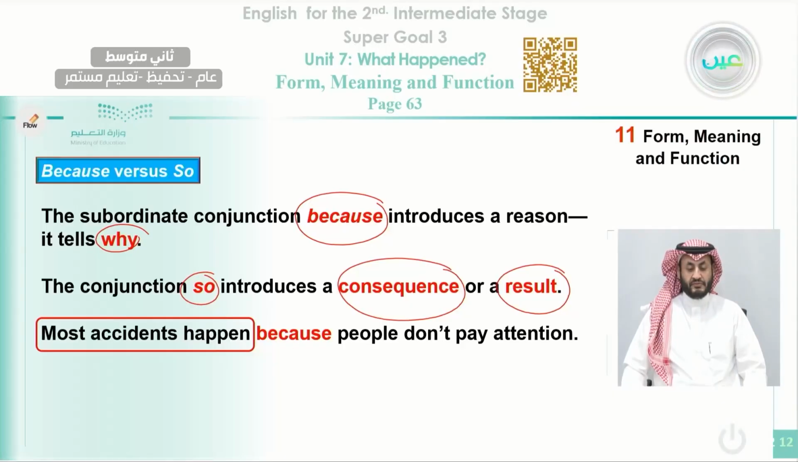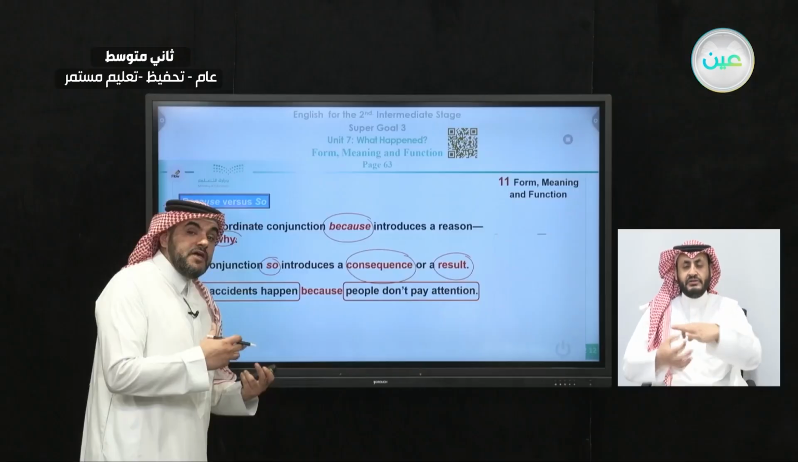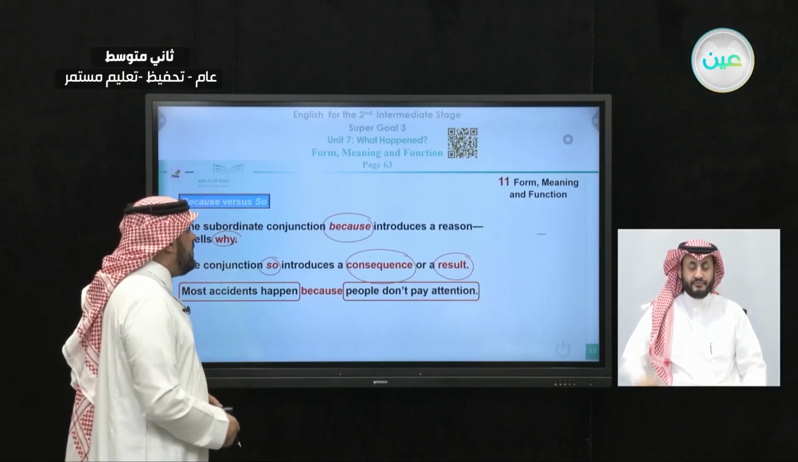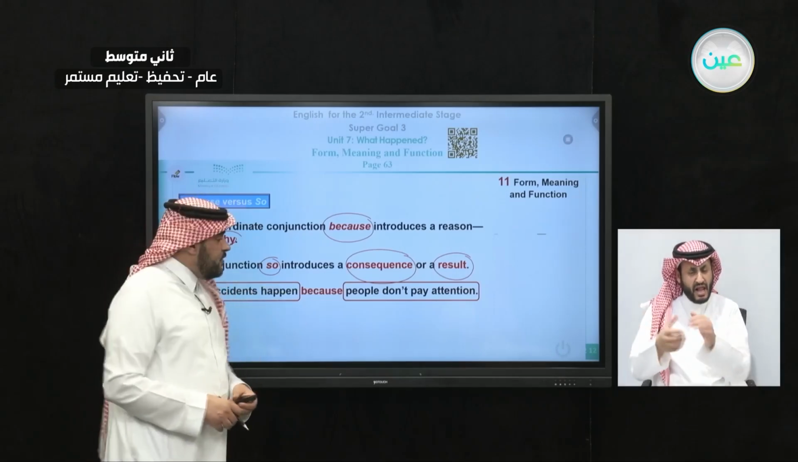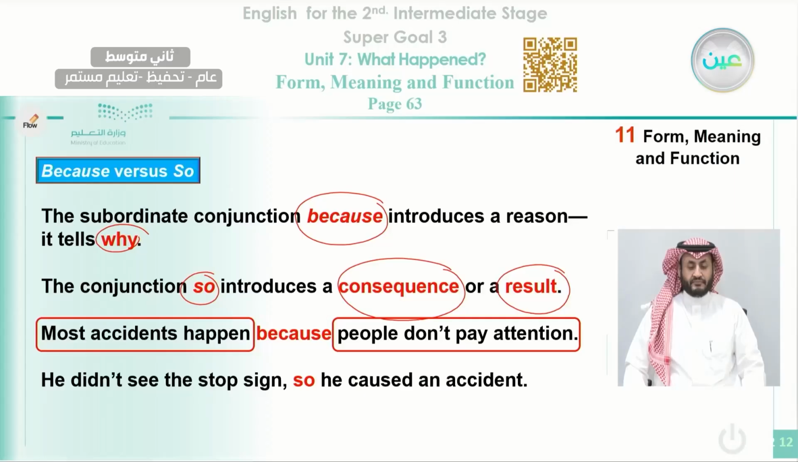Okay, so here most of the accidents happen. Why do most of the accidents happen? Because people don't pay attention. So here, because joins two clauses, that is most accidents happen and people don't pay attention. Okay. Also, we can use so.